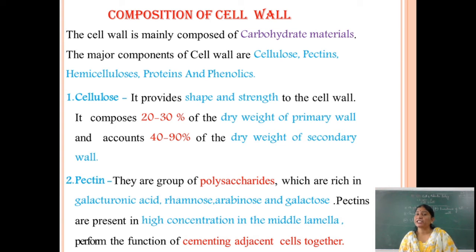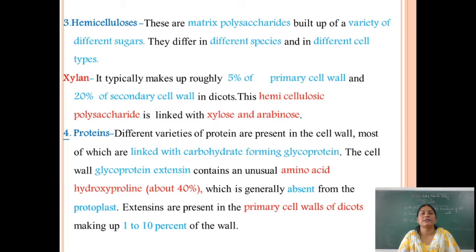Next one is pectin. They are a group of polysaccharides which are rich in galacturonic acid, rhamnose, arabinose and galactose. Pectins are always present in high concentration in the middle lamella, which performs the function of cementing adjacent cells together, or they always hold the adjacent cells.